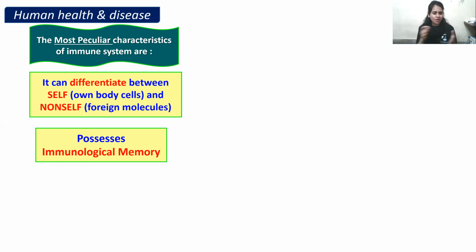I would like to ask you one question over here. If the body is not able to differentiate between self and non-self, then what happens? What kind of a disease do we get? Whoever is watching this video can write it in the post, in the feed. I will go through it and see whether you are correct or not. If you're not, then obviously I'll give you an answer. You have to tell me what happens when our body loses the ability to differentiate between self and non-self.